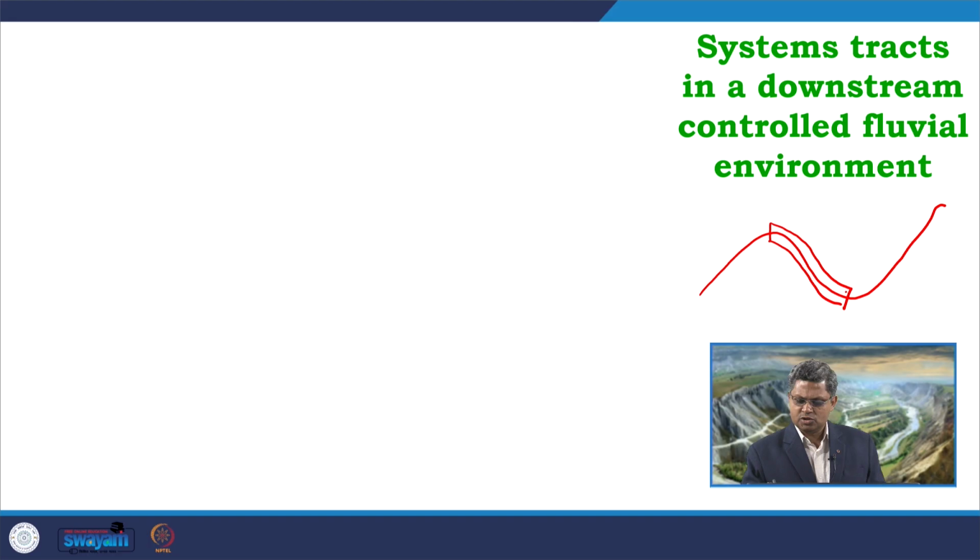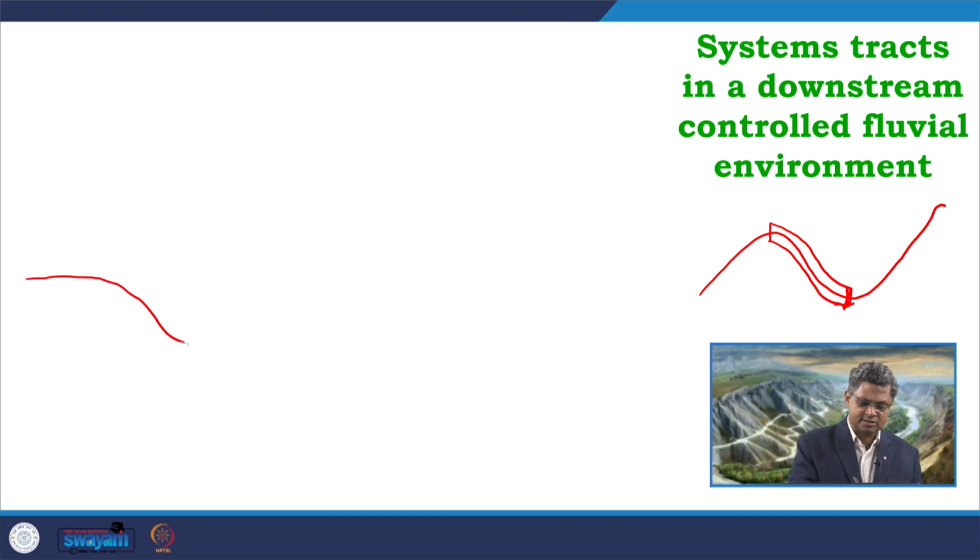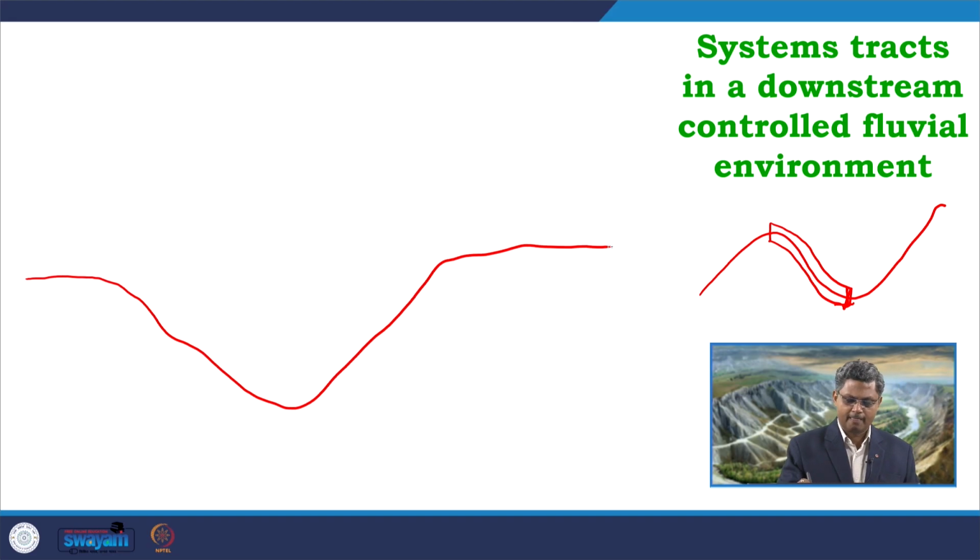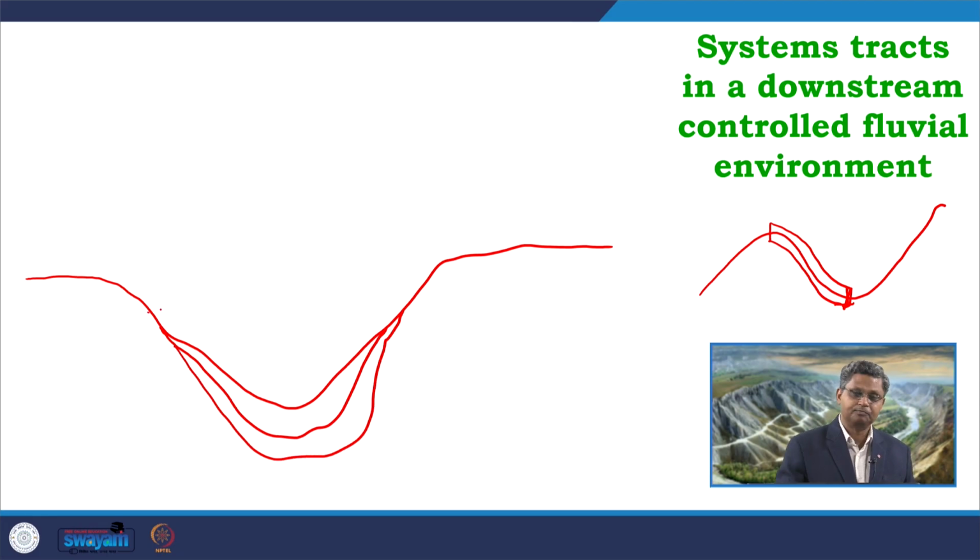So, during the falling stage, when the base level is falling at a very high rate, we can think of a river valley. Say, for example, this is the river valley. These are the overbank areas. Now, in this river valley or river channel, the water level is going down in order to adjust to the corresponding base level fall. In order to make that adjustment, the channel system will try to erode or downcut, and it will downcut in this way, and finally what we get is a system like this.